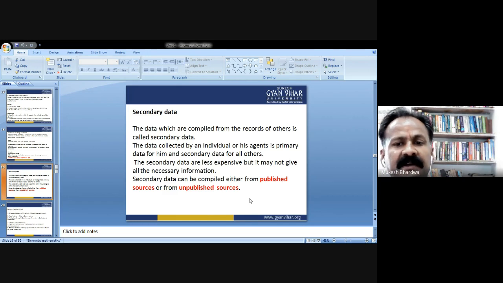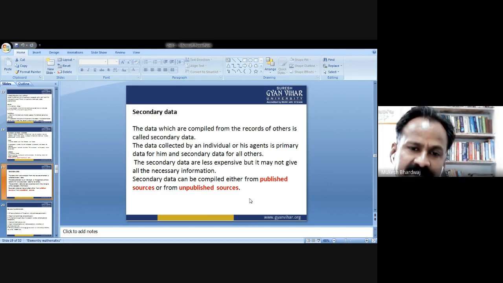Secondary data are less expensive, but they may not give all the necessary information. As time passes, the secondary data are not able to give the exact information of the situation, because as time passes, the situation changes, and primary data needs to be renewed before being used as a secondary source. So secondary data can be compiled either from compiled or published sources or from unpublished sources.